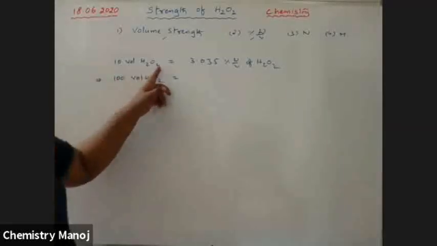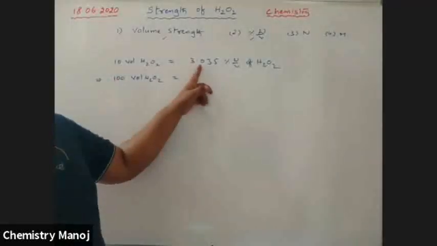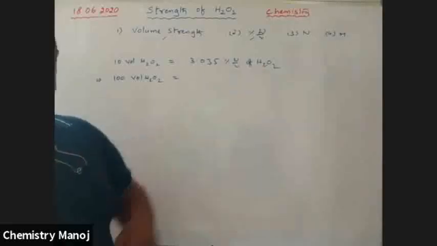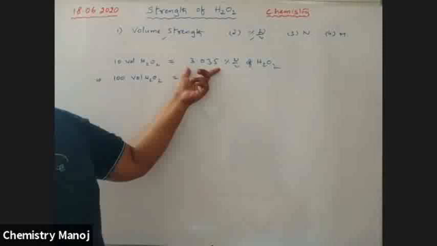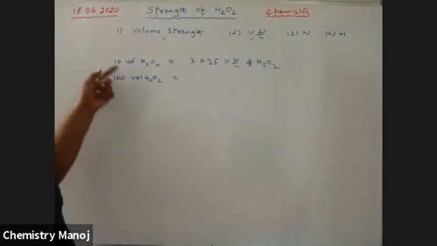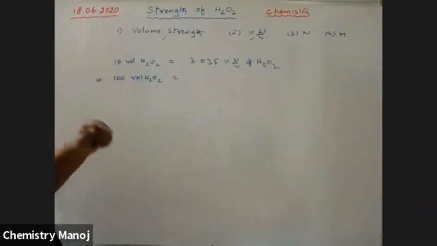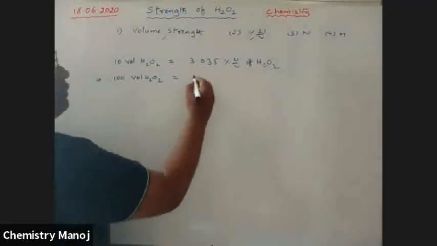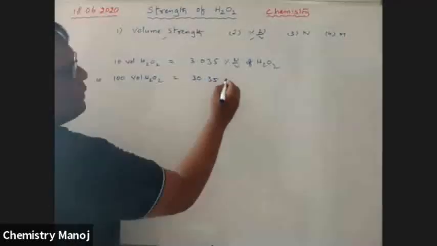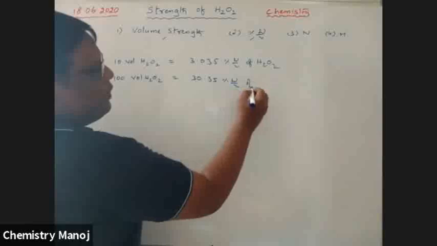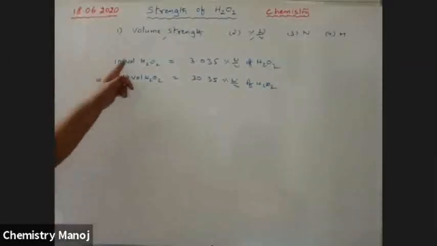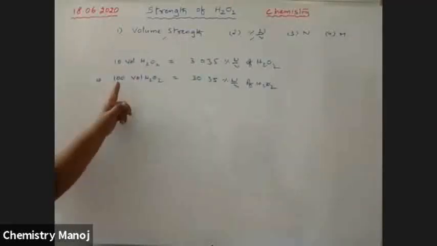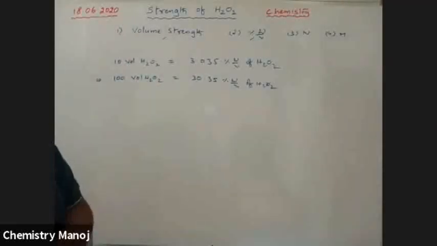Okay. 10 volume H2O2 is equal to 3.035% weight by volume of H2O2. Already this problem was solved yesterday. Now from this, 100 volume we take, that is equal to 30.35% weight by volume of H2O2. So for 10 volume it is 3.03, for 100 volume it is automatically 30.35.